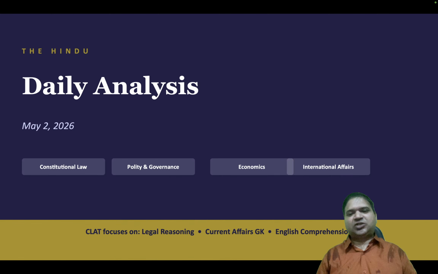Before starting today's newspaper analysis, I want to remind you of the importance of this habit of reading the newspaper daily, and it goes a long way in your CLAT preparation. When you are reading the newspaper daily, you are exposed to international issues and national issues, so that forms part of your current affairs and legal GK. That is very relevant whenever you come across news where the Supreme Court has said something, the High Court has said something, or there is any ordinance or bill. So any discussion on that forms a very important part of your CLAT preparation.